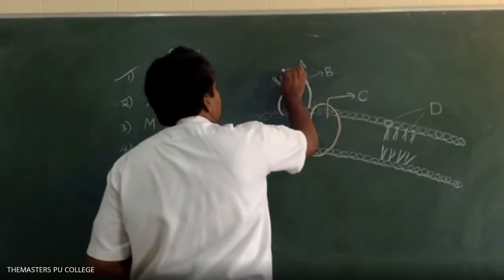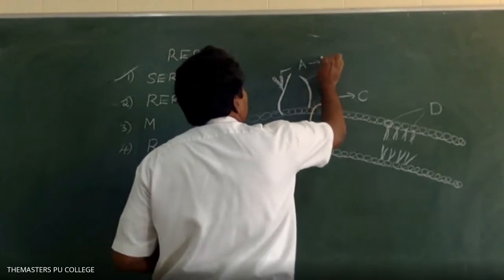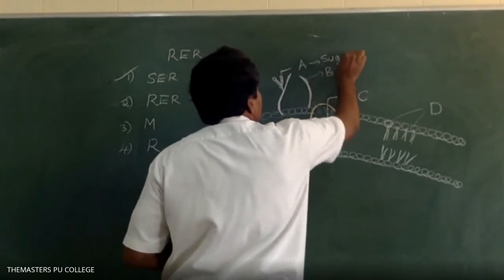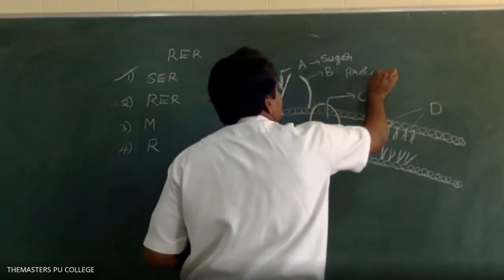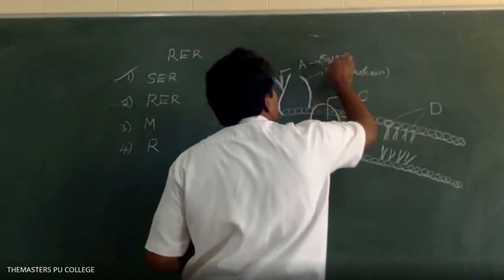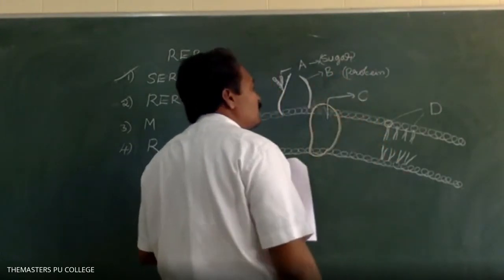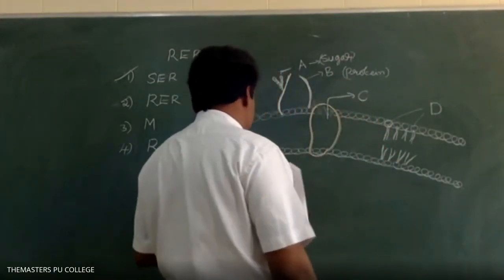A is sugar. Very good. B, protein. Very good. C, integral protein. Yes, very good.